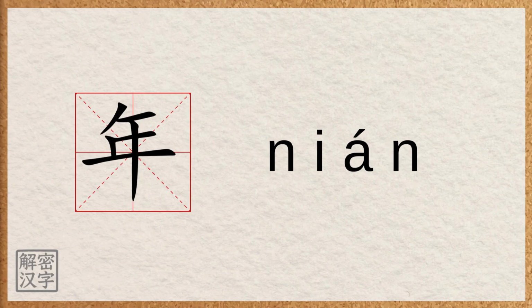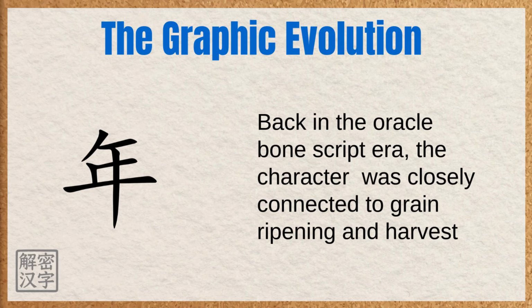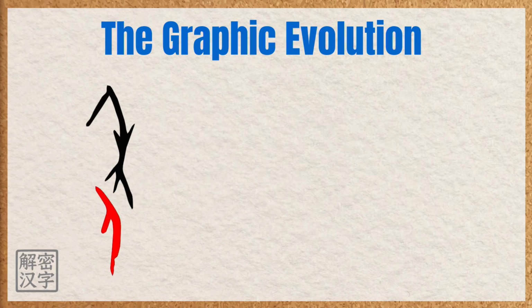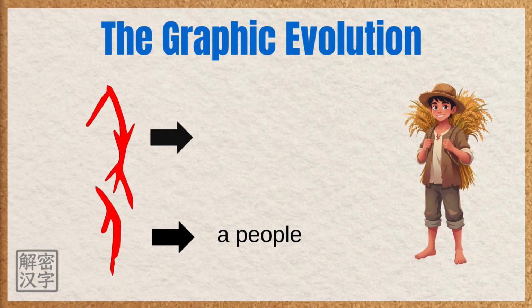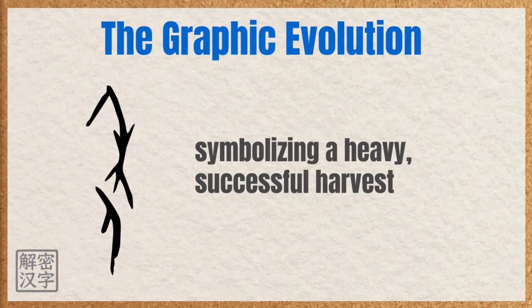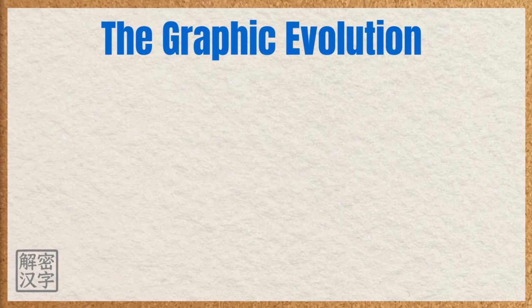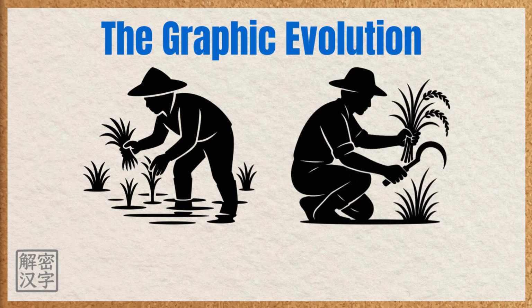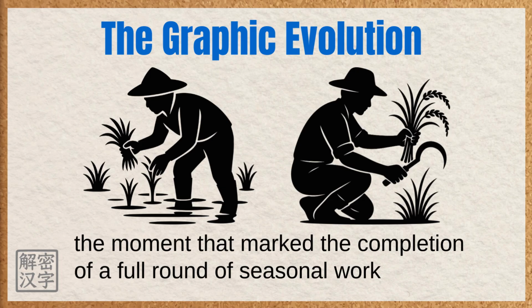Nián. Back in the Oracle bone script era, the character nián was closely connected to grain ripening and harvest. It's often explained as a picture of a person carrying a bundle of grain, symbolizing a heavy, successful harvest. And in an ancient farming society, harvest was the key once-a-year cycle, the moment that marked the completion of a full round of seasonal work.